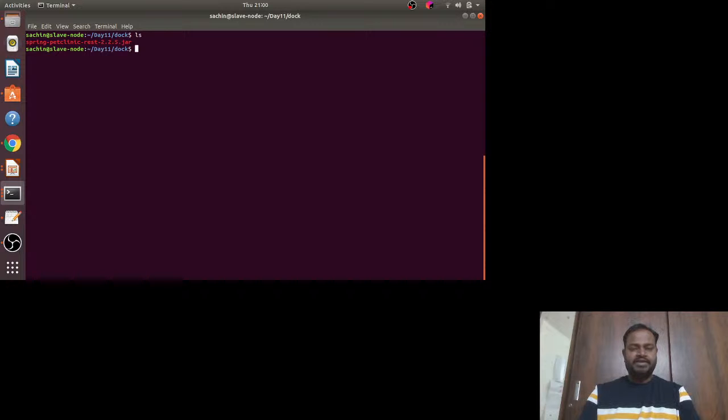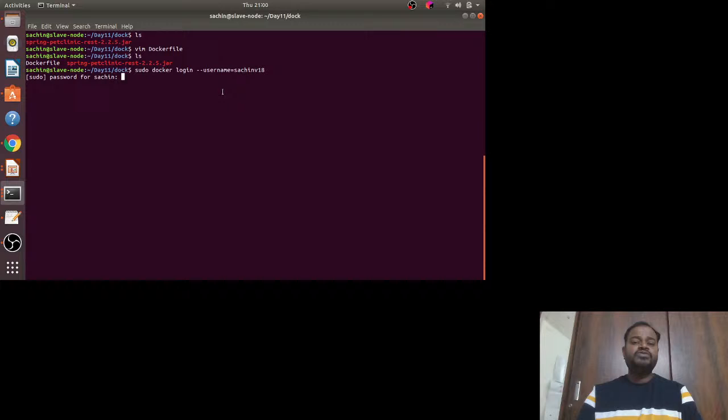You are in this directory, and you need to create something called a Dockerfile. This file is very important. Here you need to put all the instructions you want to put. I'll show you how to do it, but before that, you have to log in to Docker. How to log in? You have to use sudo docker, or let me paste a command directly here, handy. You have to give the username with -u, and then give the password.